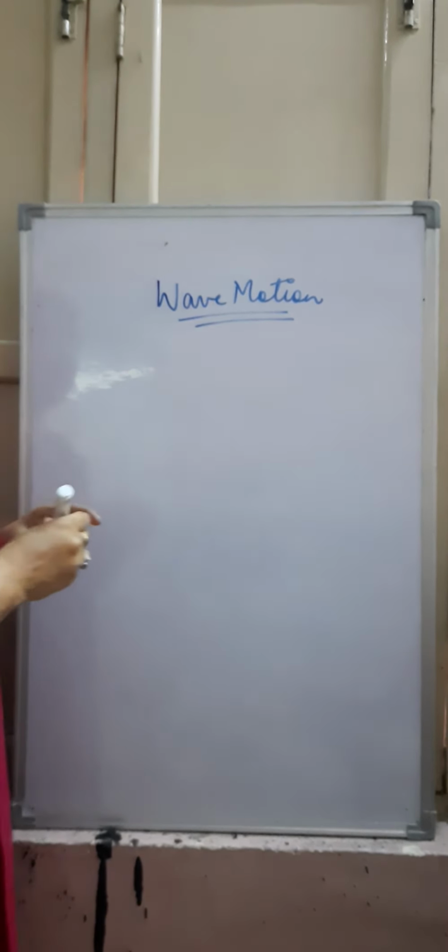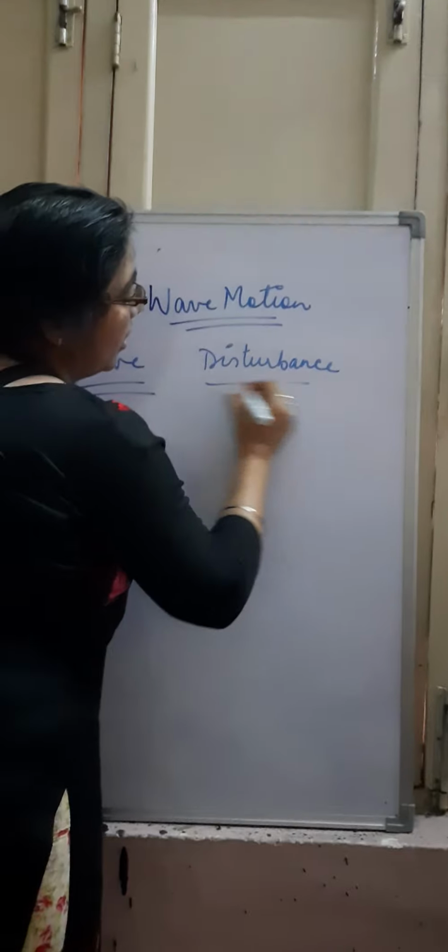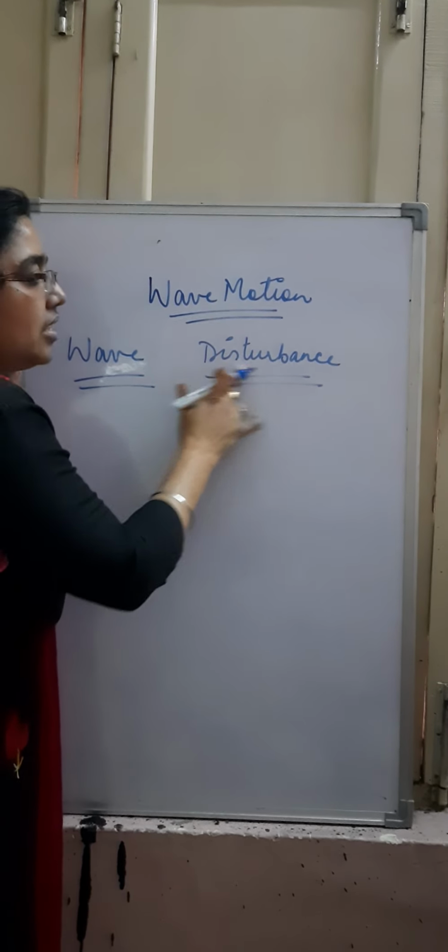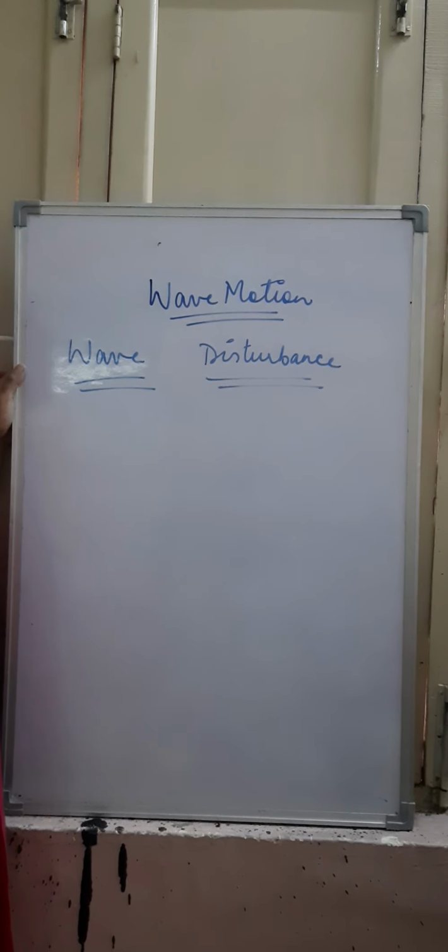What is wave motion? First of all, we will be dealing with the term wave. What is a wave? A wave is a kind of disturbance. When energy is propagating in the space, then the disturbance it is creating in the space is called a wave.